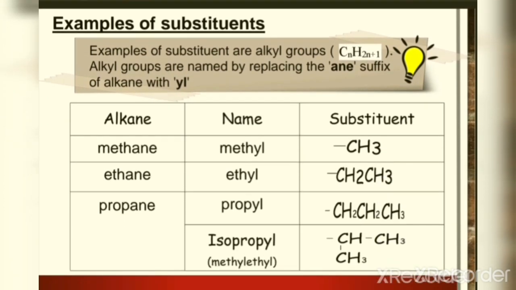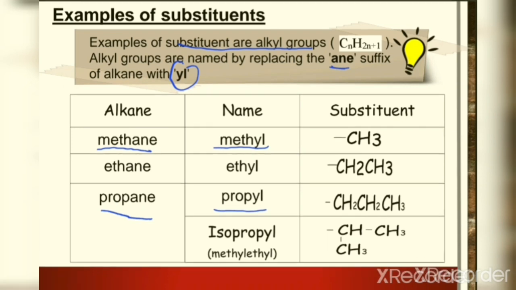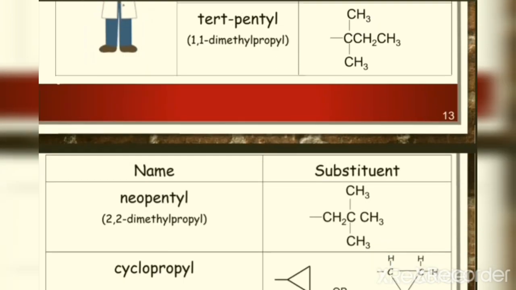So what is a substituent? A substituent is an alkyl group. Alkyl groups are named by replacing the A-N-E suffix of alkane with Y-L. For example, if we have methane, when it becomes a substituent, it becomes methyl. If we have propane, when it becomes a substituent, we name it propyl. This is the other series of the substituents, you can go through this one.